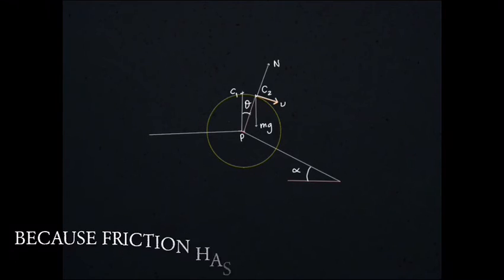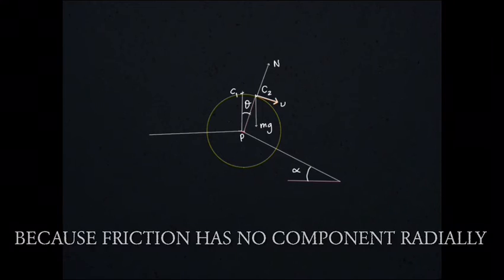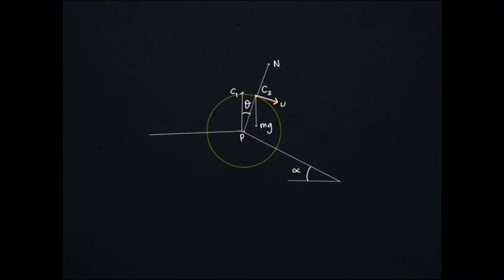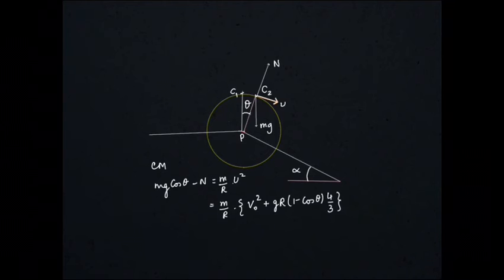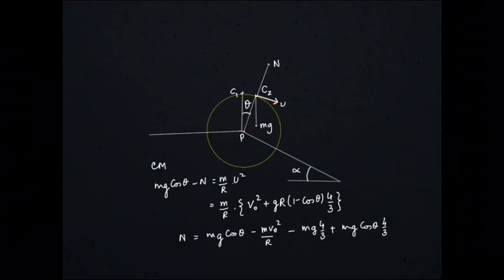Friction I haven't shown. mg and normal. Towards the center, the net force on the center of mass is mg cos theta minus N, and this should be equal to mv squared by r. And putting the value of v just obtained, we get the value of N.